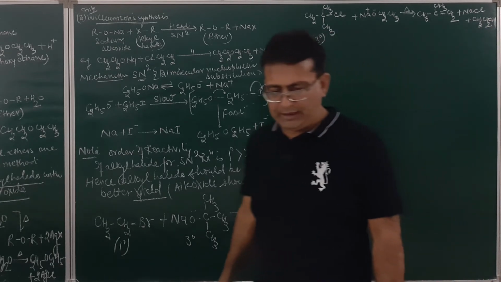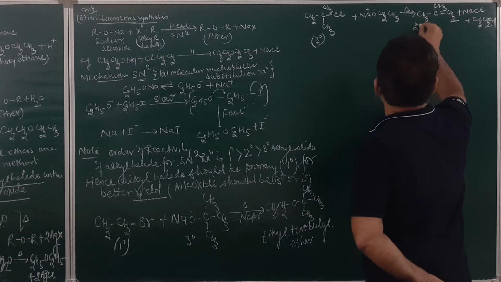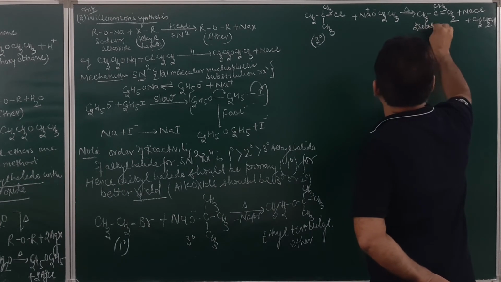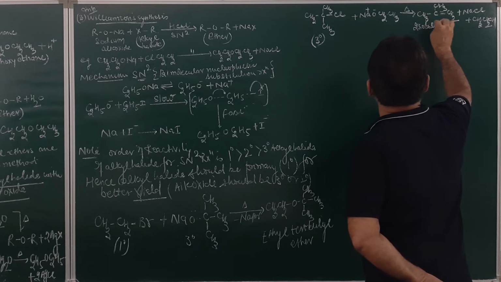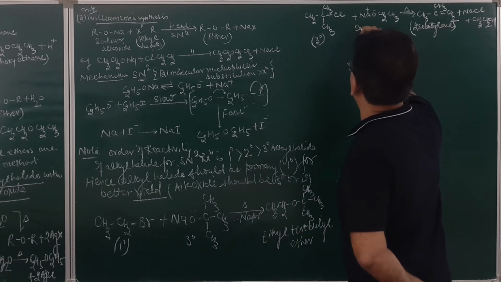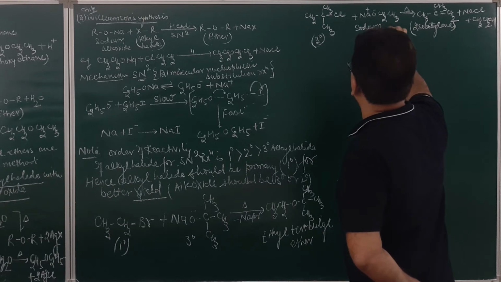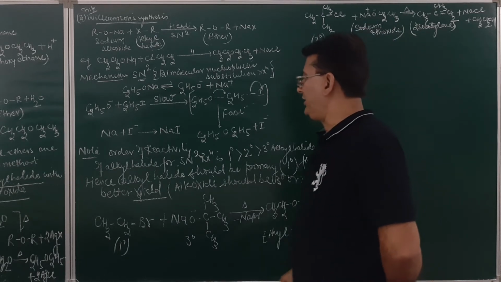And the product obtained over here will be isobutylene. So it will result in the formation of isobutylene. Am I clear? This is sodium ethoxide. Fine. So what have I written over here?